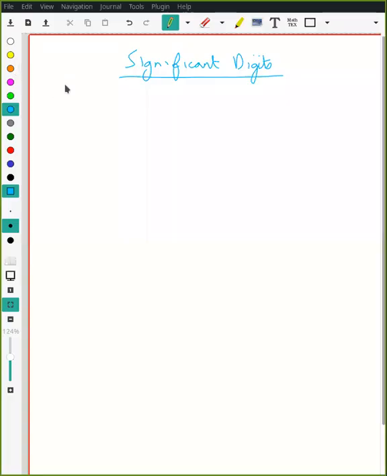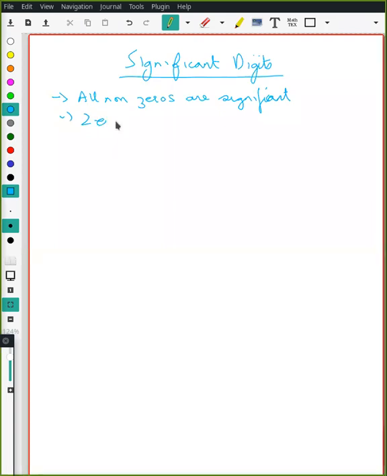Okay, we talked about a few laws of significant numbers. First one was, all non-zeros are significant, right? Zeros between non-zeros are significant again, right?